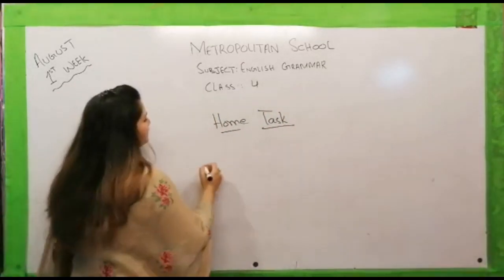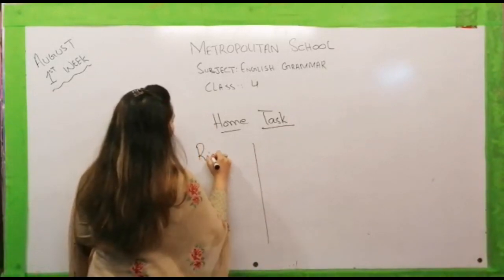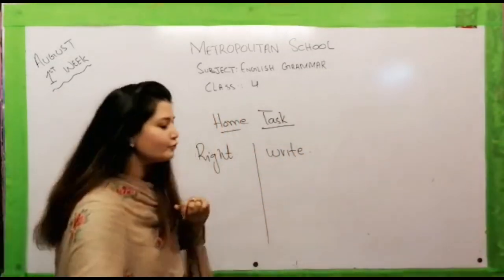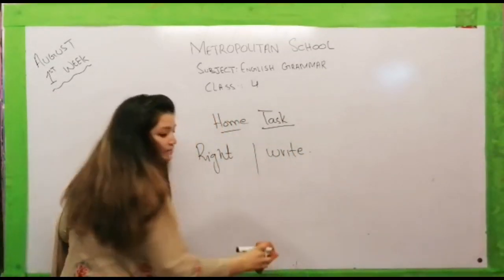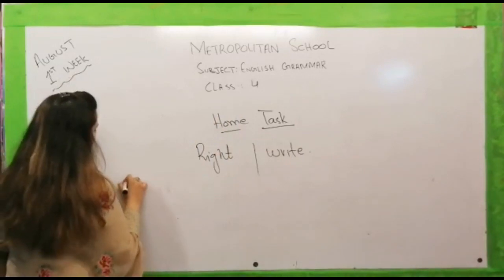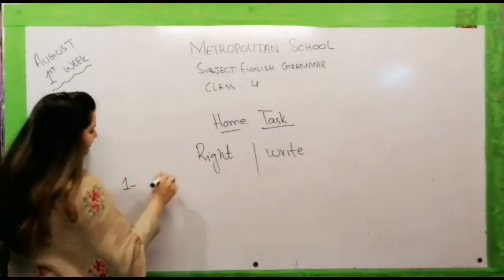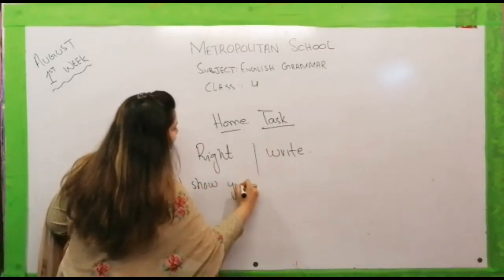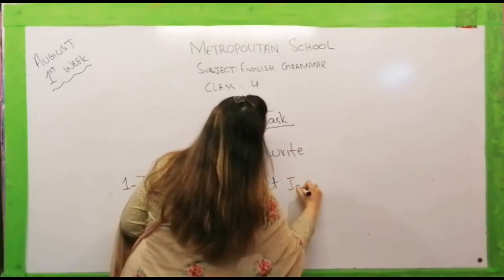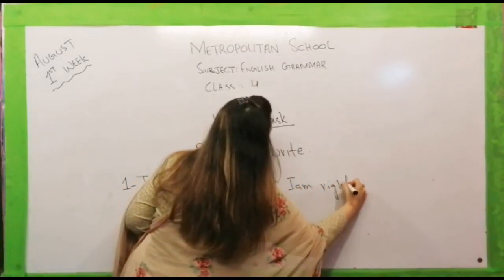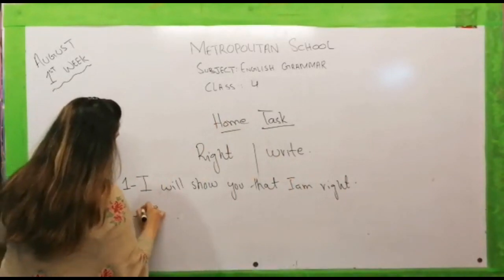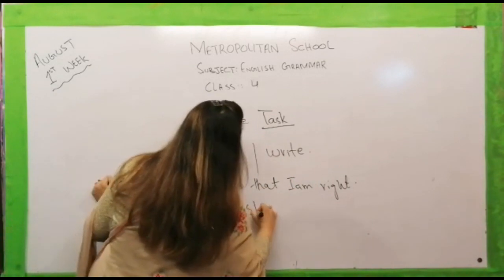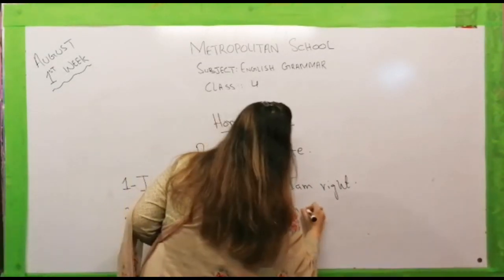For example, you have written right and its homophone is write. So how can you make 2 sentences with these homophones? We are using the first homophone here, that I will show you, I am right. And for this, I like to write stories in daytime.